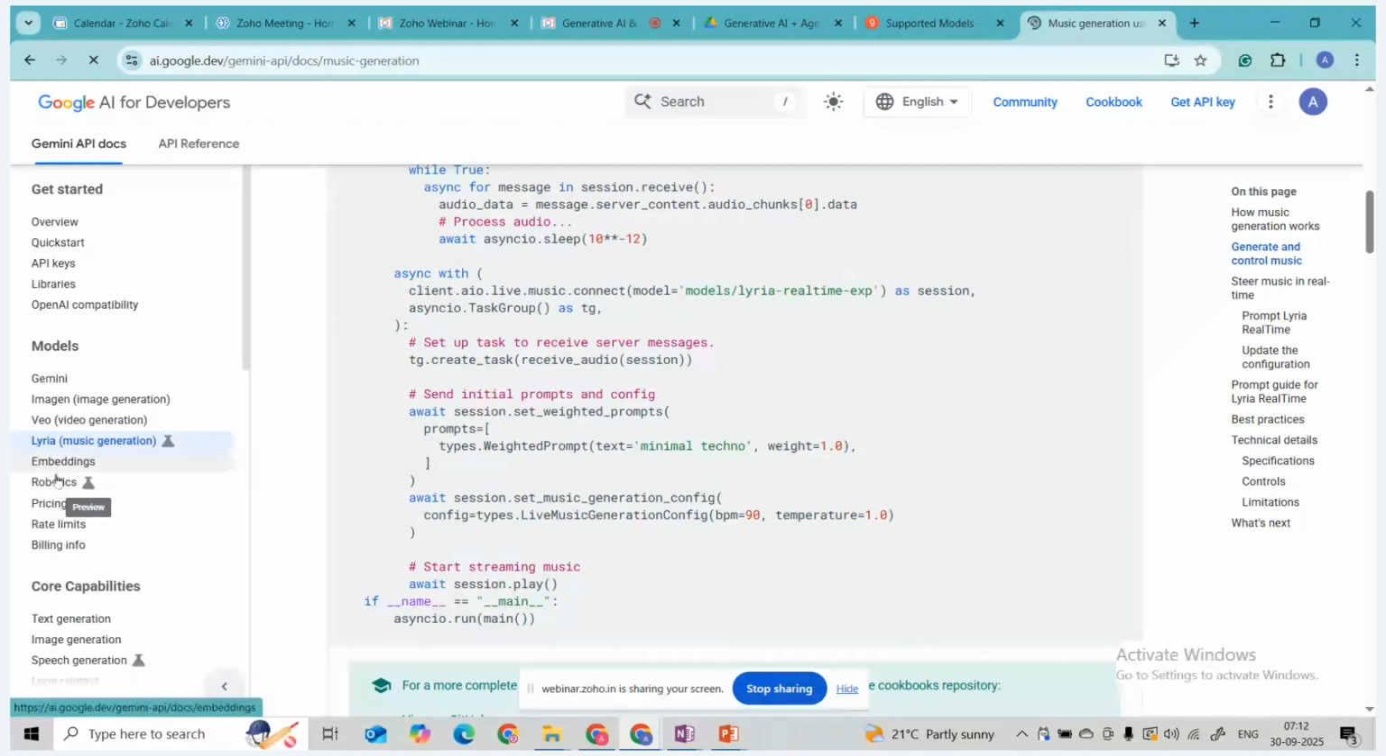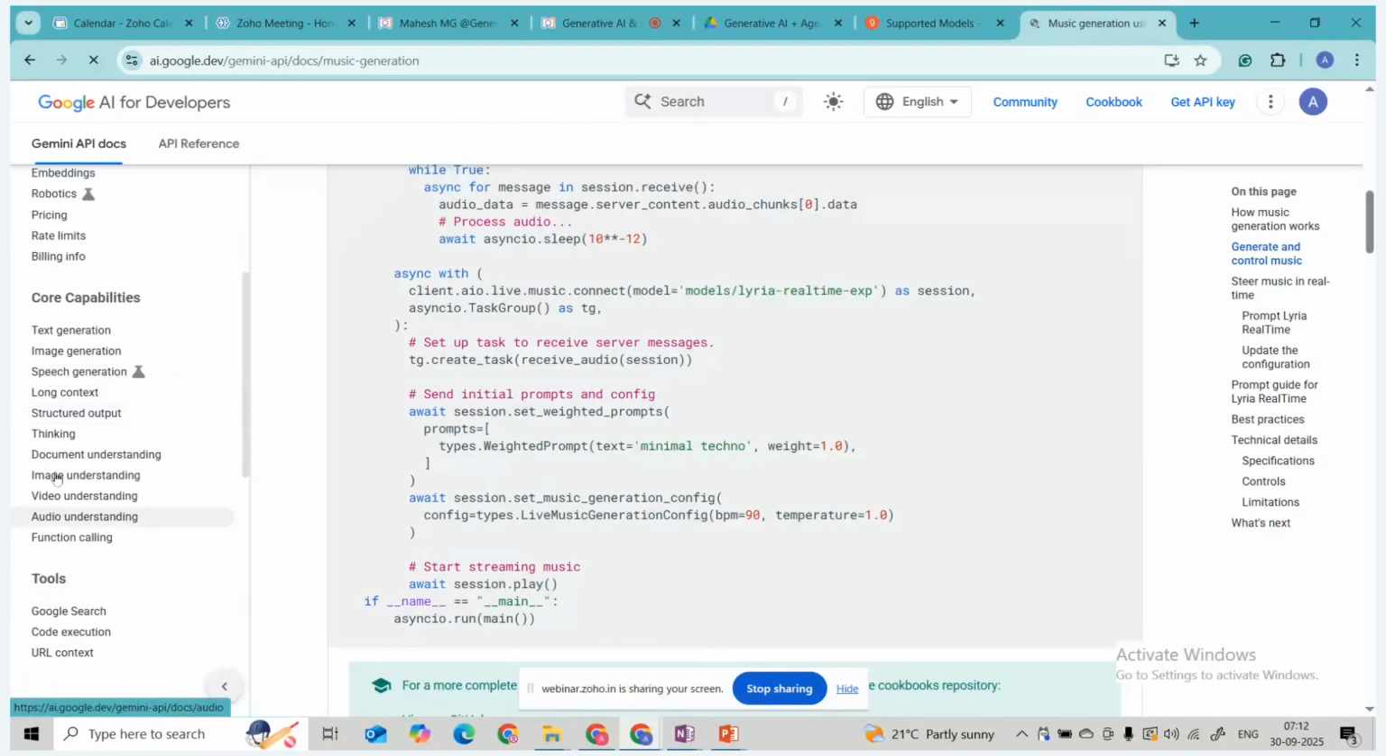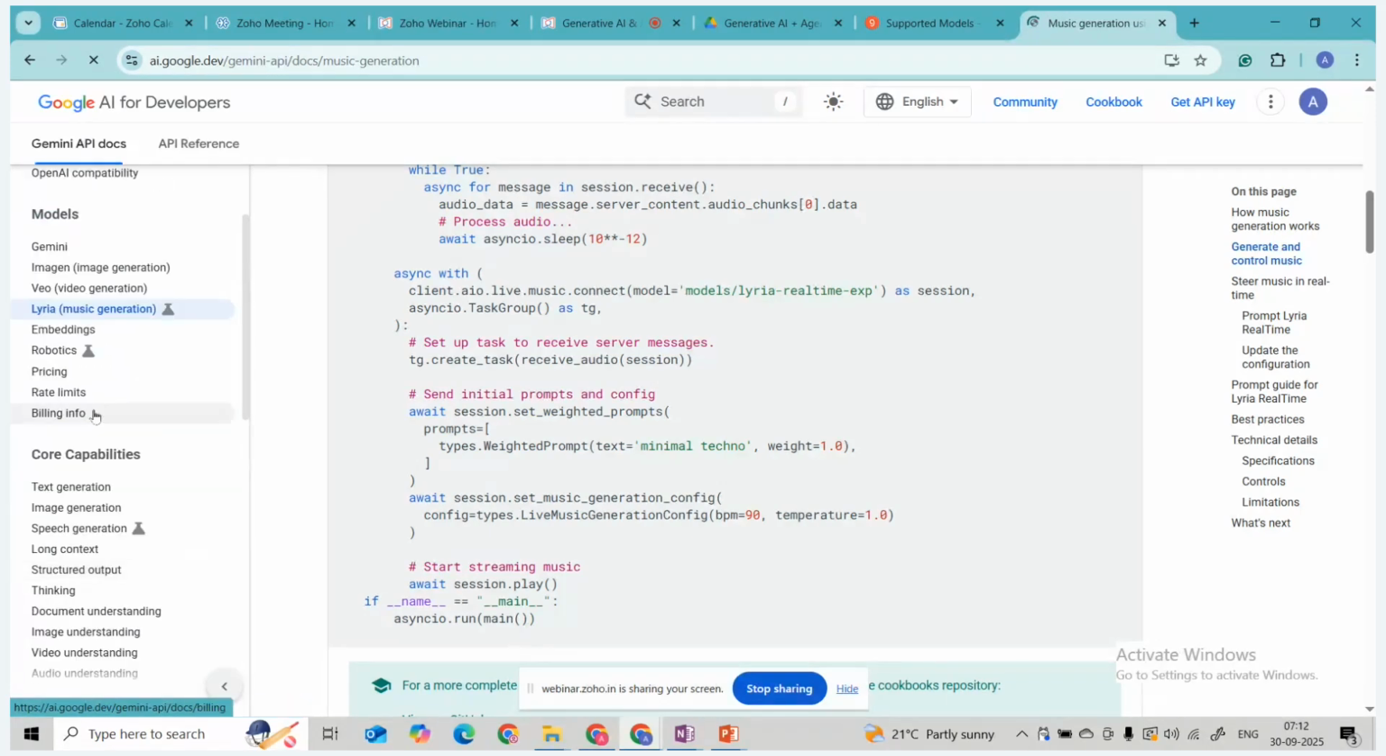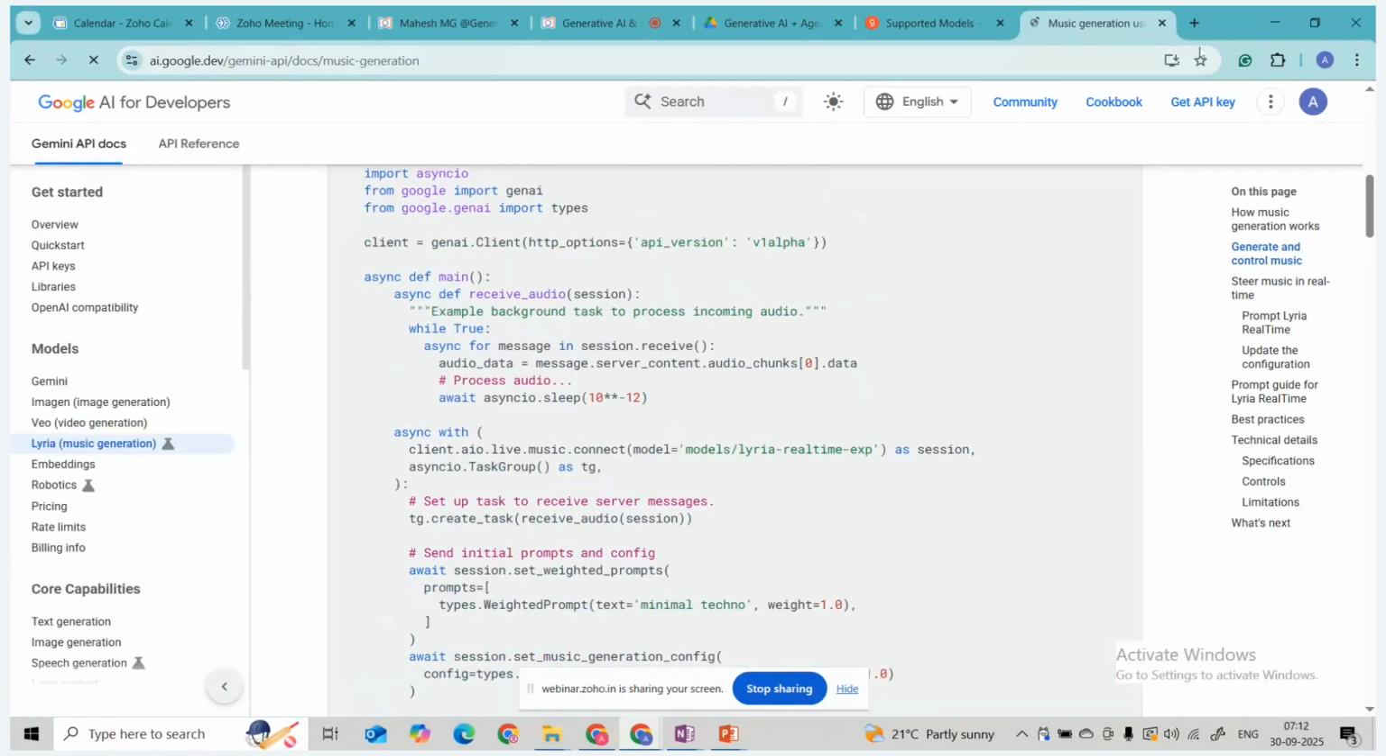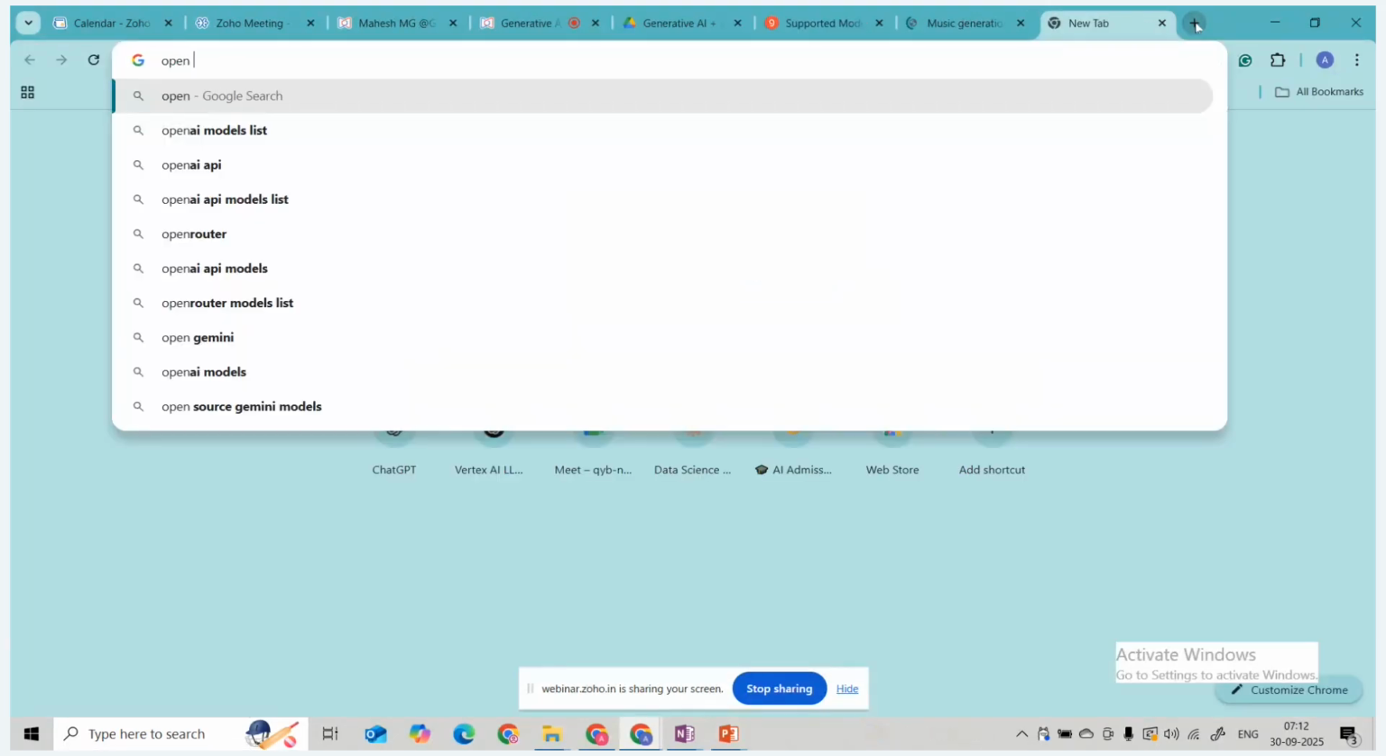We'll see then the embedding model and robotics. So these are the text generation model, image generation, speech recognition, long text, structured output, and thinking model. All these different kinds of models are provided by Gemini, and also by OpenAI. So OpenAI.